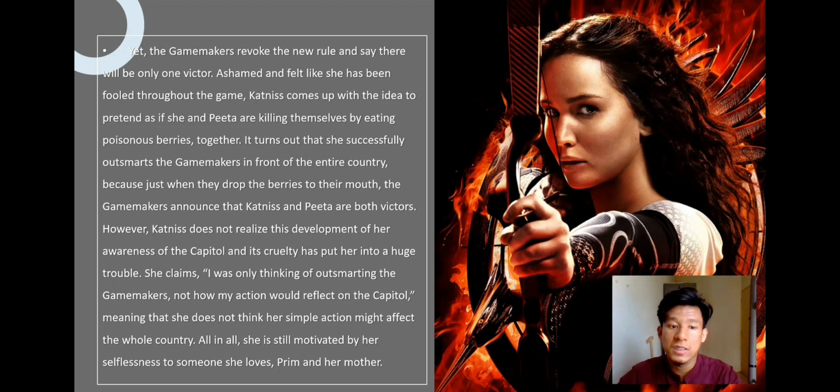It turns out that she successfully outsmarted the Gamemakers in front of the entire country, because just when they drop the berries in their mouths, the Gamemakers announced that Katniss and Peeta are both victors. However, Katniss does not realize that this development of her awareness of the Capitol and its cruelty has put her into huge trouble. And all in all, she is motivated by her selflessness toward someone she loves, Prim and her mother.